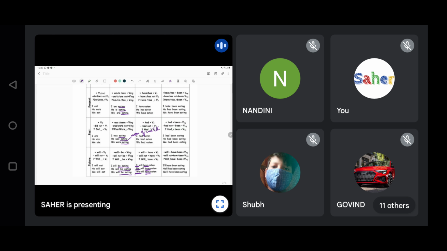But in these three tenses: the first one is eat, eats, eat, then ate, ate, ate, then eat, eat, eat. It keeps on changing over here, so it is finite. Yes, correct. Finite, because if it is not changing, then it is non-finite.